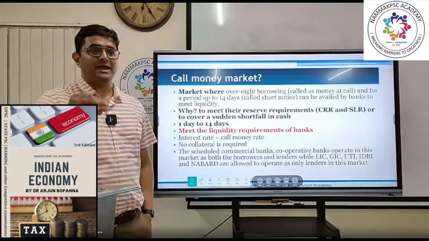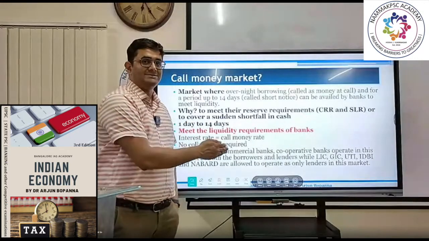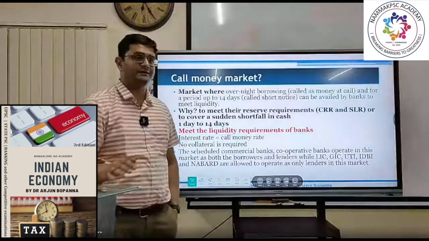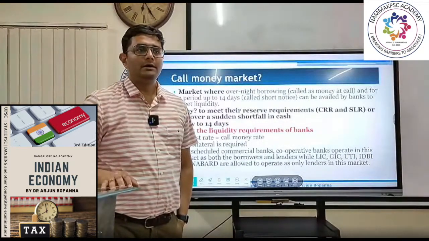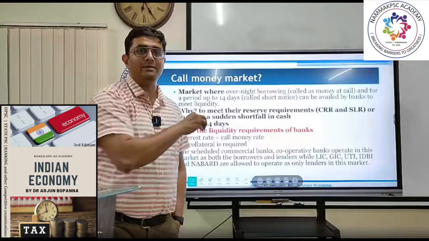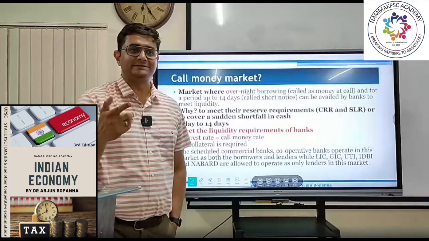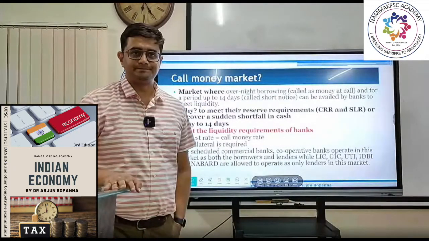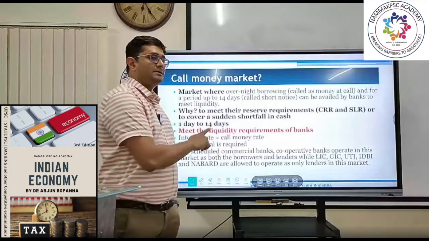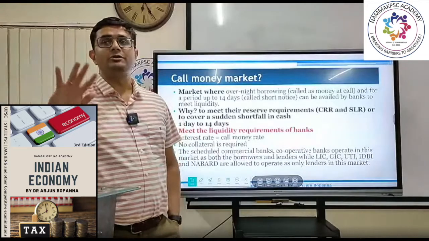Whereas other financial institutions like LIC, insurance companies, NABARD, DFIs and NBFCs can also participate in the call money market, but only as lenders, not as borrowers. Did you all understand? And here the borrowing is done without collateral.